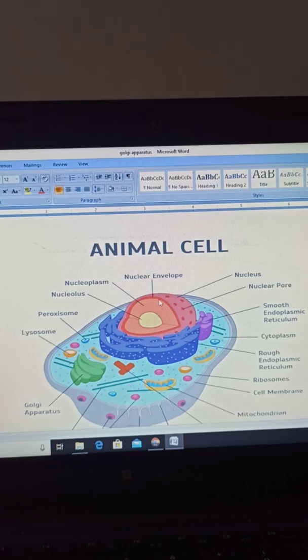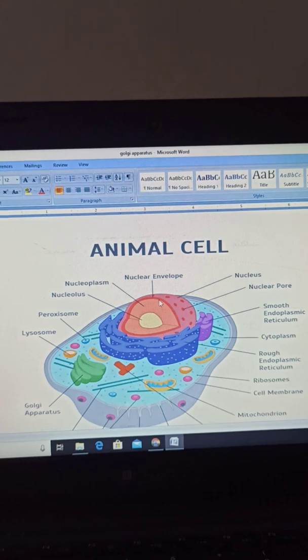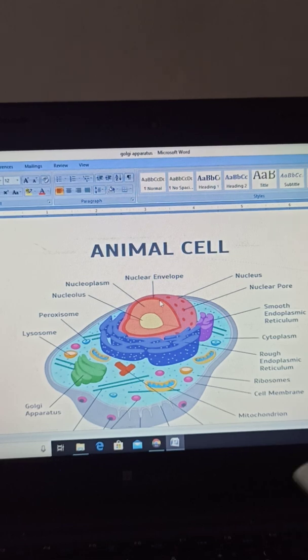Namaskar, class 9th. So, in continuation of cell organelles, we have reached the Golgi apparatus as well as lysosomes. So today we will discuss these two cell organelles.